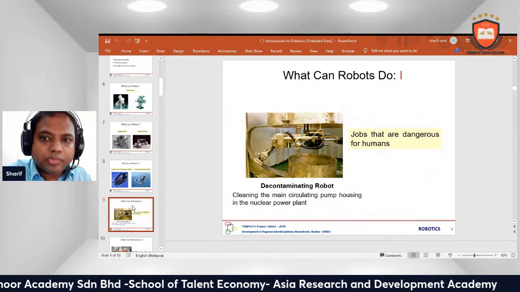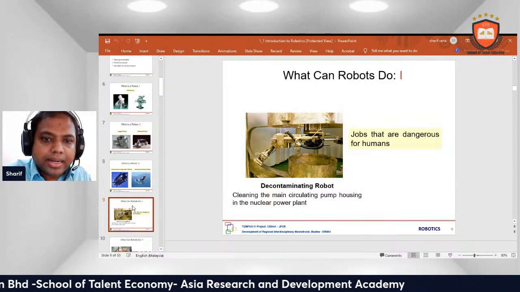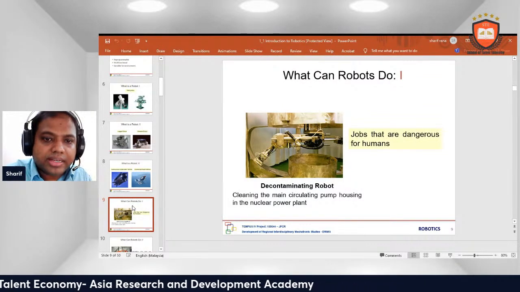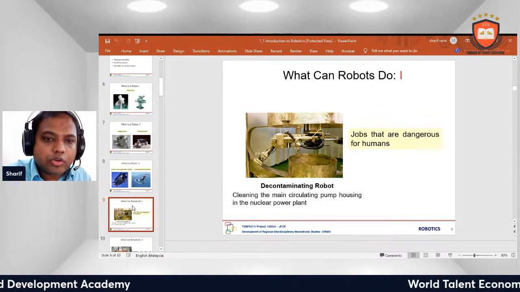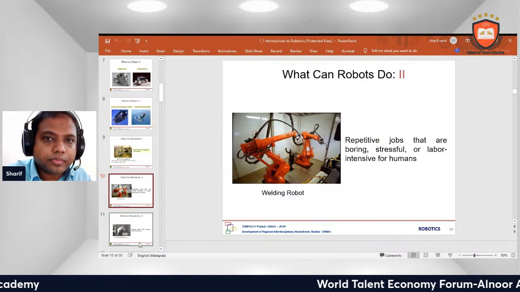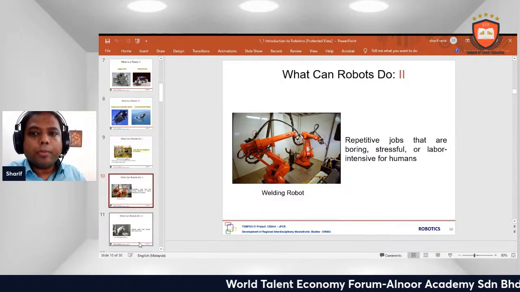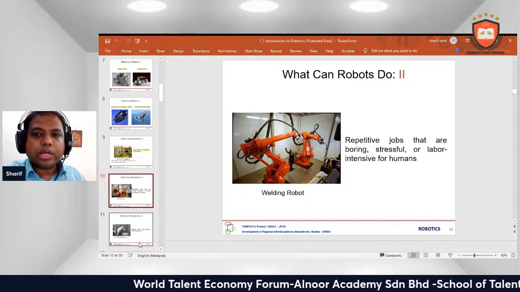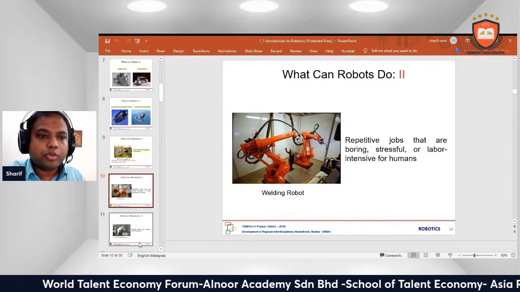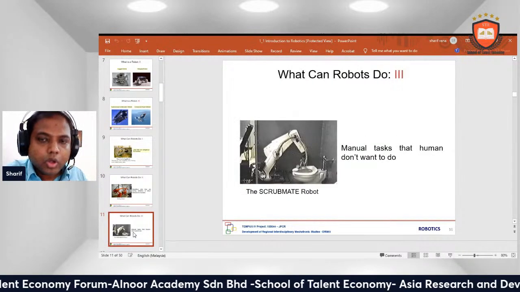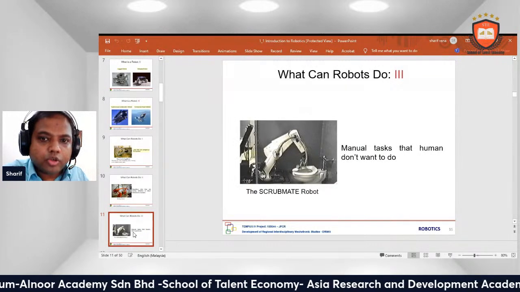What can a robot do? Jobs that are dangerous for humans. For example, a decontaminating robot cleaning the main circulating pump housing in a nuclear power plant. What can a robot do? Repetitive jobs that are boring, stressful, or labor intensive for humans. What can a robot do? Manual tasks that humans do not want to do.